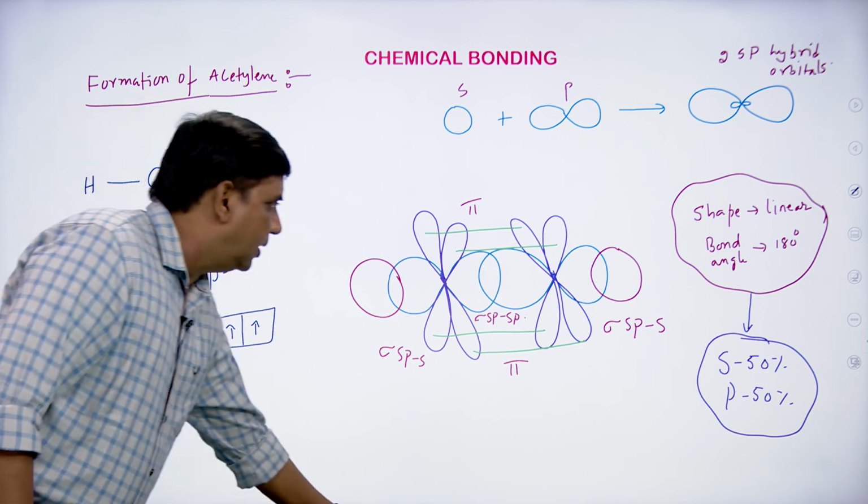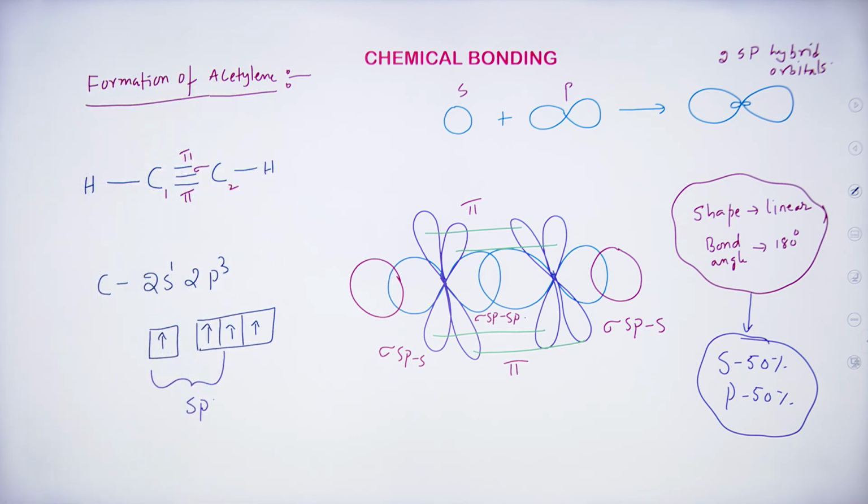And this is how acetylene molecule is formed, students. Now we have all the molecules here, right from the sp3 to sp. I have shown different examples manually.